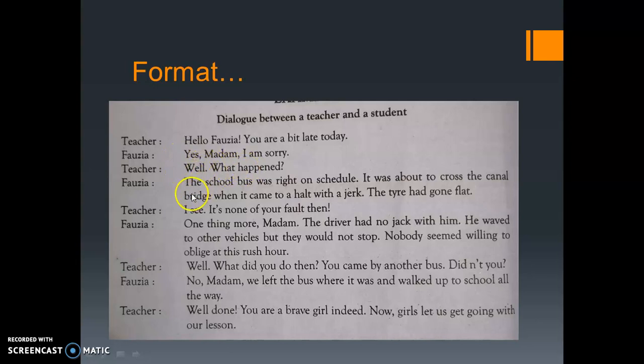You can see here that when Fozia is speaking longer sentences, like she's speaking more than one sentence, when the dialogue goes to the next line, the words are not coming under the name of the speaker. They are separately written here in this sequence. So I hope you have understood how you are going to write the format. So let's move on.